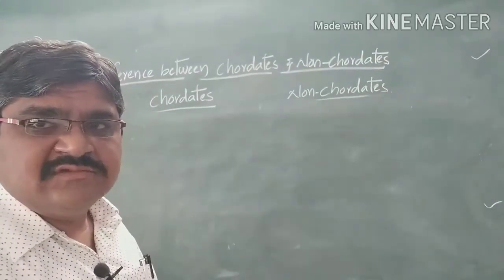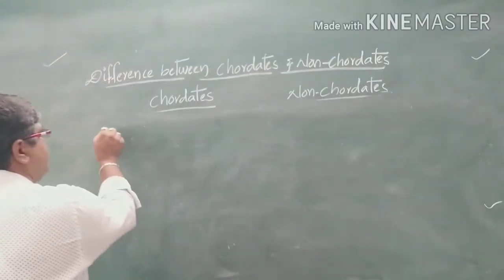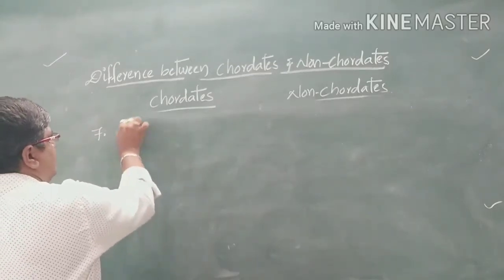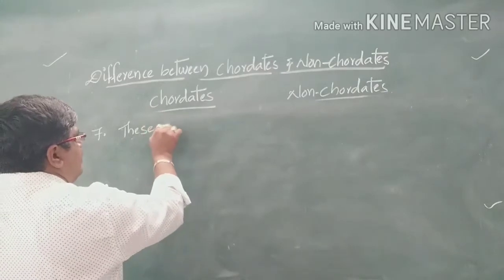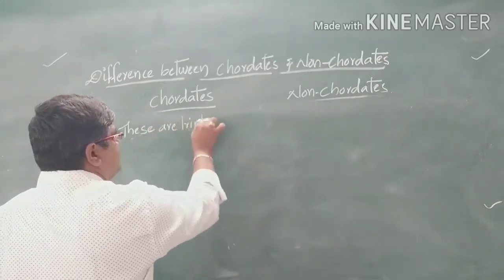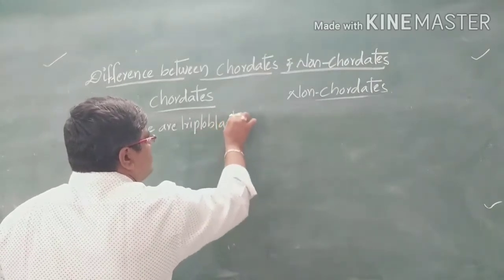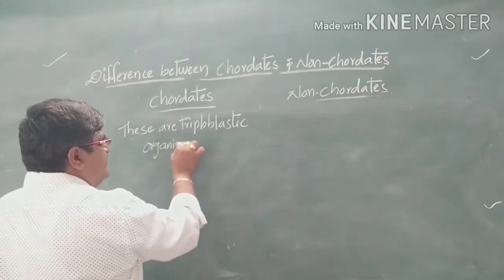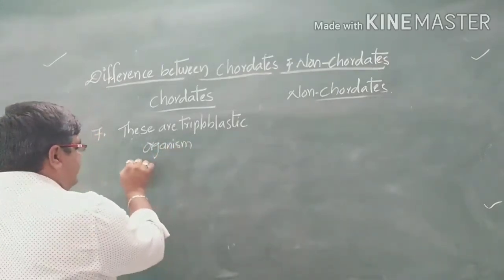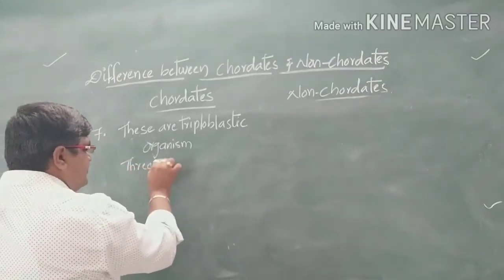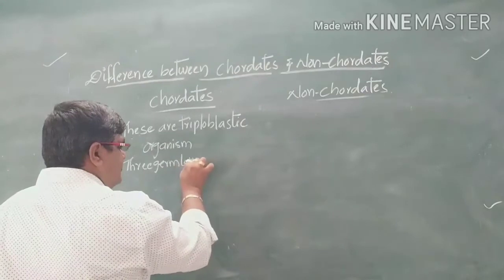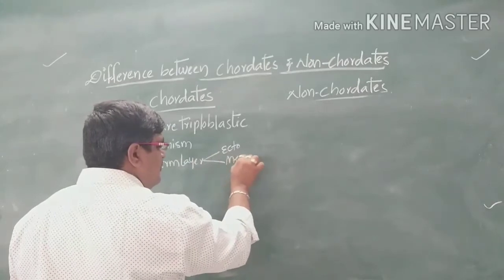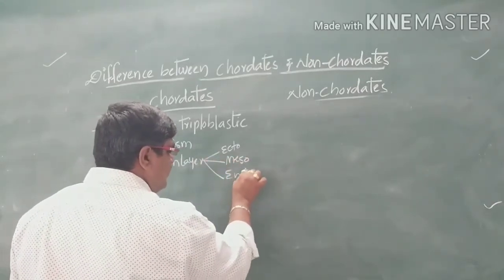Next, coming to the seventh one. Chordates are triploblastic organisms. Triploblastic means three germ layers. The three germ layers are outer ectoderm, middle mesoderm, and inner endoderm.